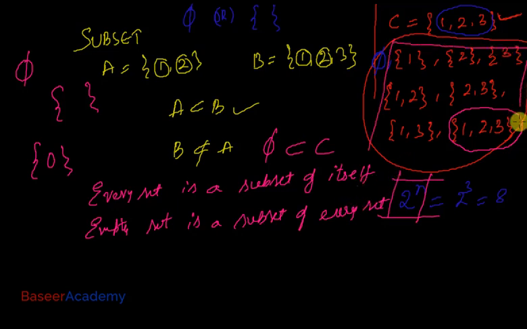The subsets that you see here, these 7 subsets are known as proper subsets. If you include the empty set, the number of improper subsets is 8. The number of proper subsets would be 2 power n minus 1, because if you remove the empty set, you get the number of subsets as 7. These are the proper subsets, and the number of improper subsets is 8.